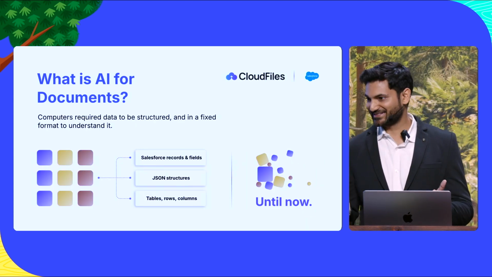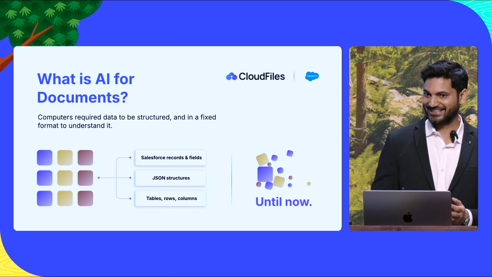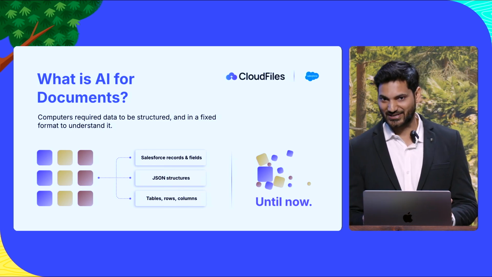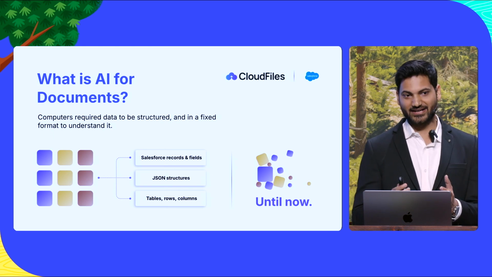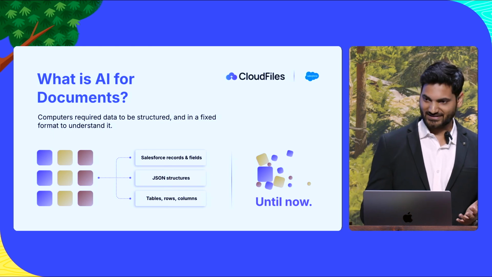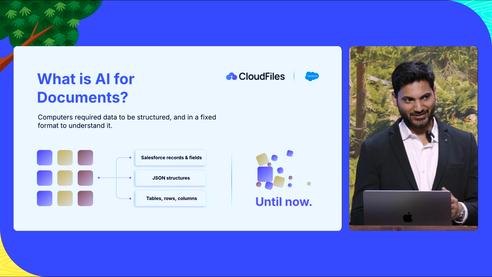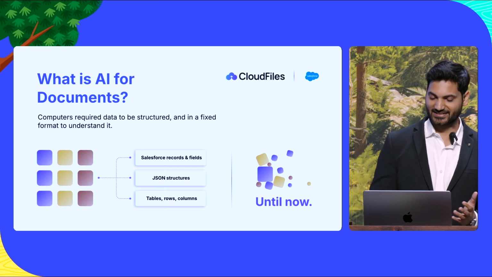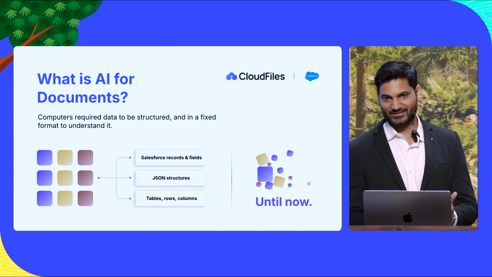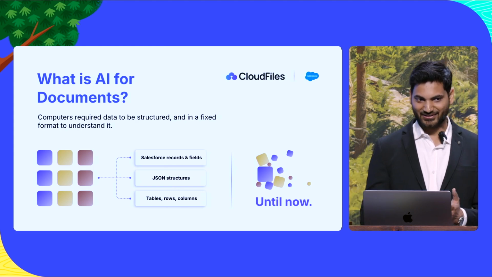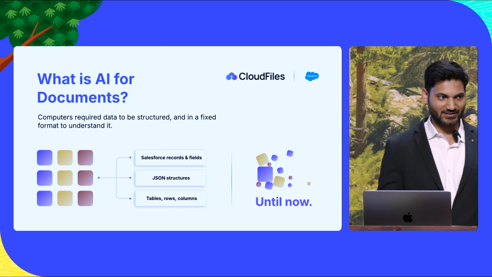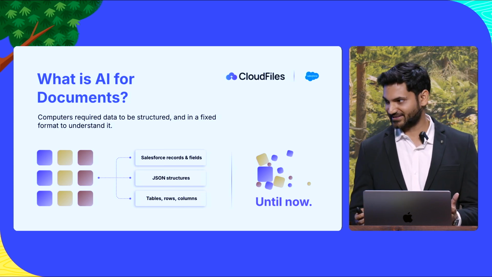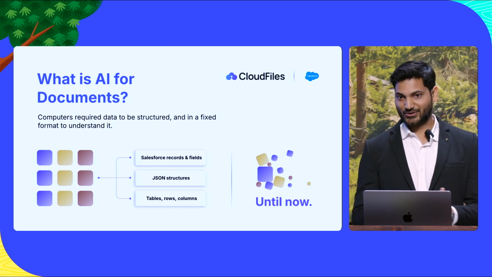But for computers, the story is not that simple. They, till now, did not understand this well. Computers needed everything to be structured. You have standard and custom objects in Salesforce. They are a certain way. You have to define it so computers can understand this. Then we had the JSON structures, which are also loosely structured tables, rows, columns, so that computers could understand that. All of that was true until now.